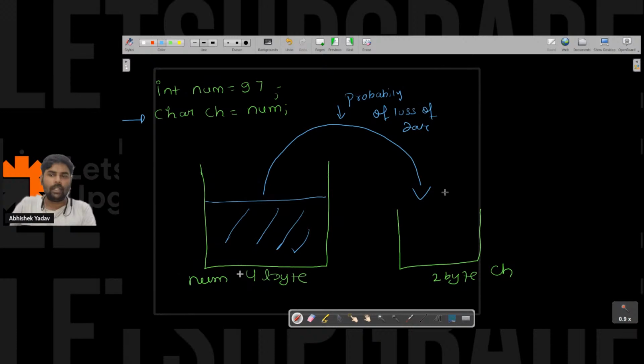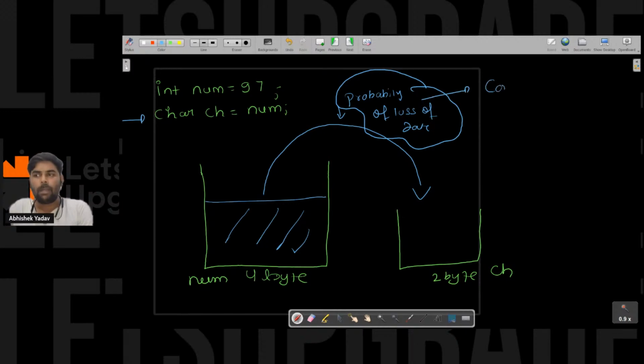What if the container has 3 liters of water stored? Then what will happen? Here I have a 2-liter container, so some water will overflow. That is, some data will get lost, right? Some data will get lost. And when there is a probability of loss of data, then my compiler will say, hey programmer, I will not take care of this kind of conversion. Why? Because there is a chance of loss of data.